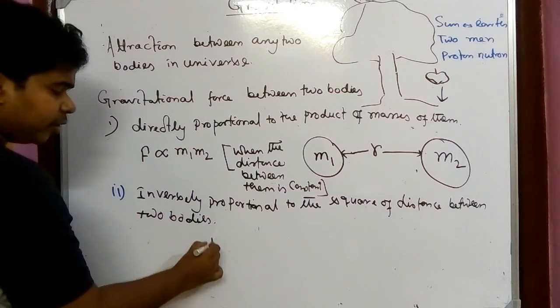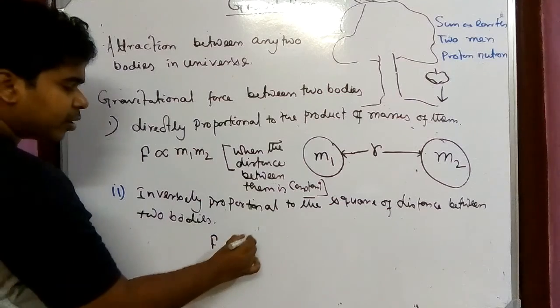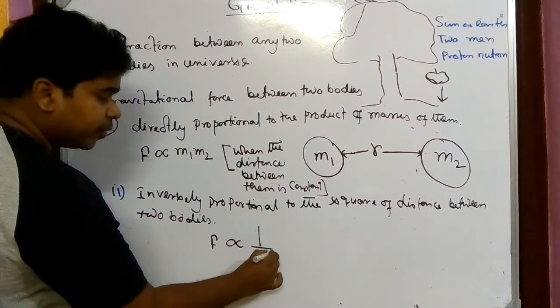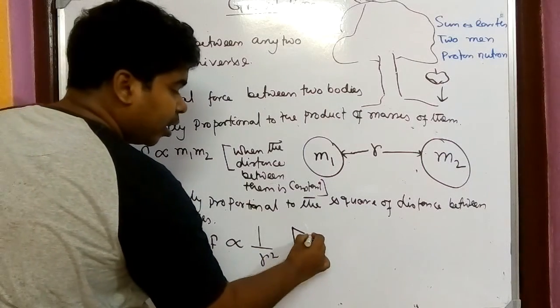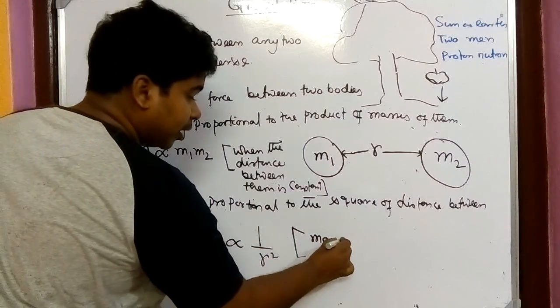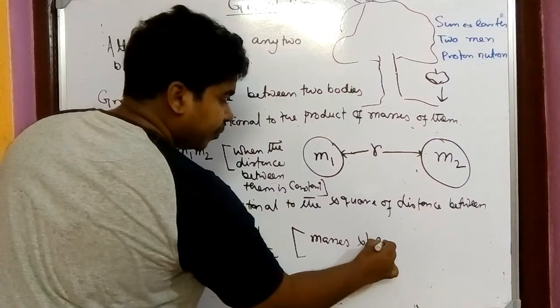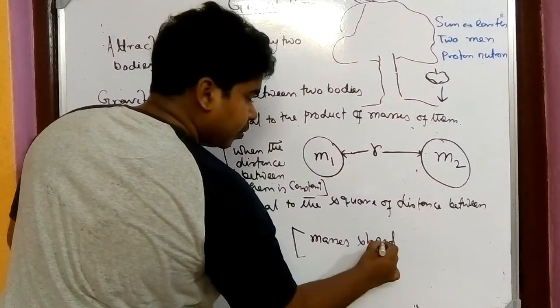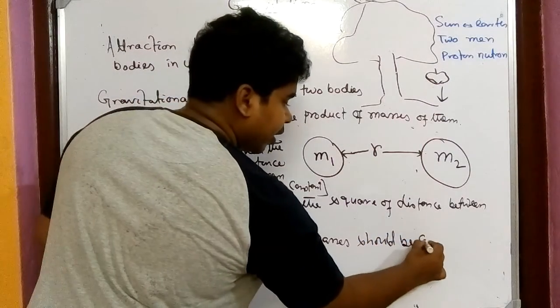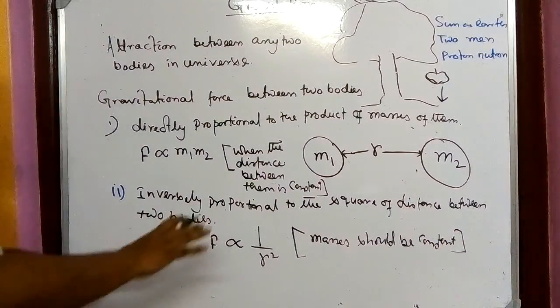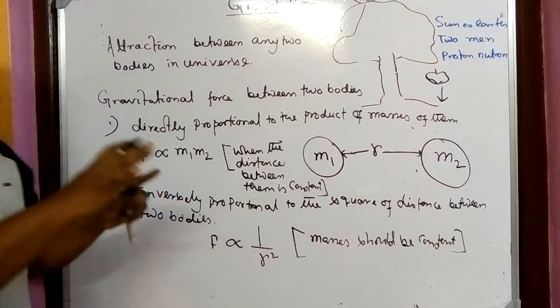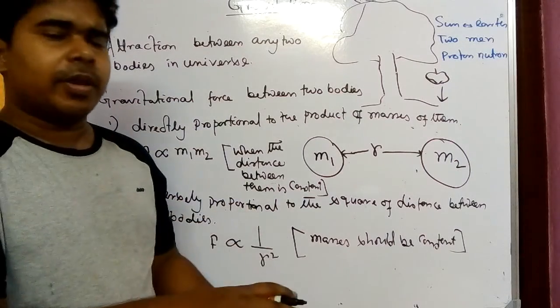Means that this force is inversely proportional to the square of distance. And here also one thing we have to mention, that mass or masses should be constant. Now many things I have written, I'm just stopping here and just want to explain step by step.